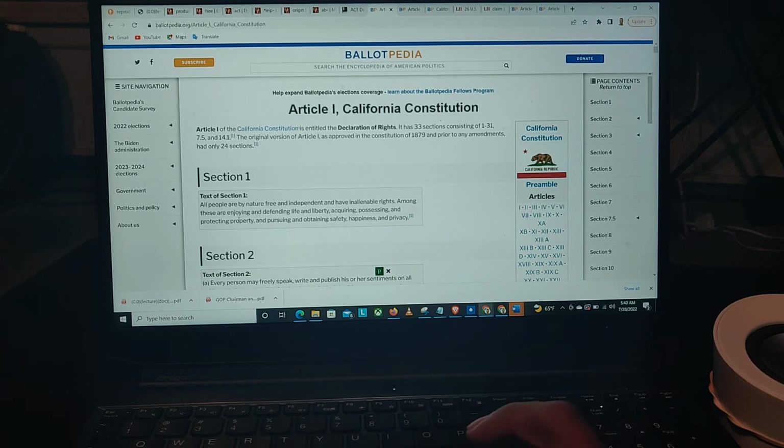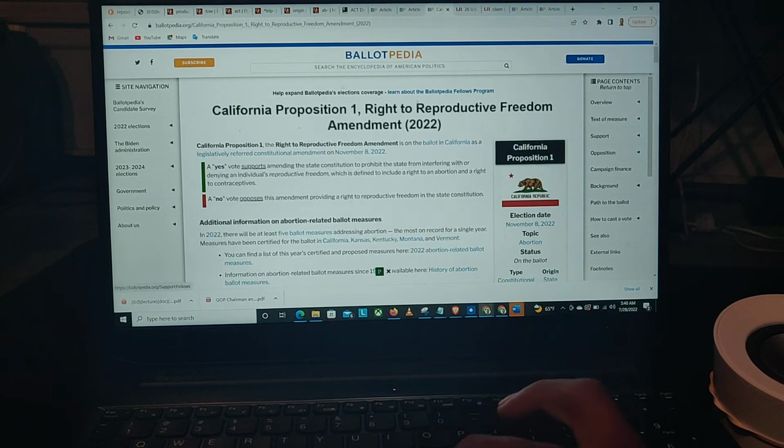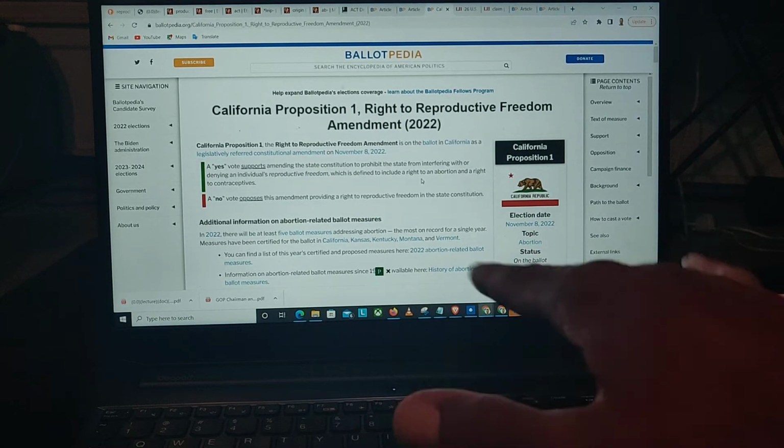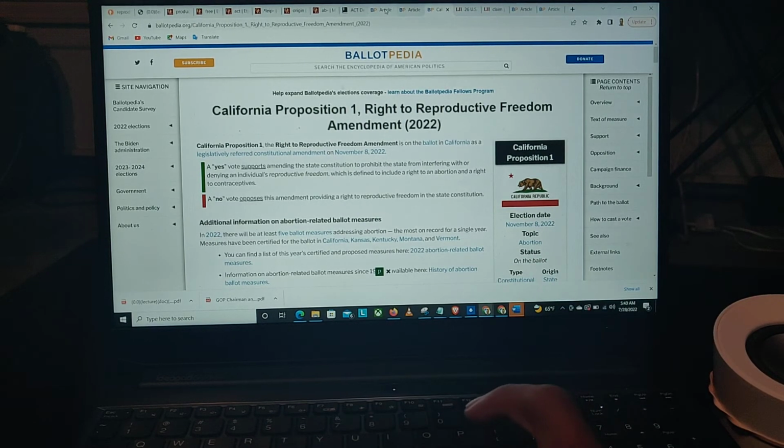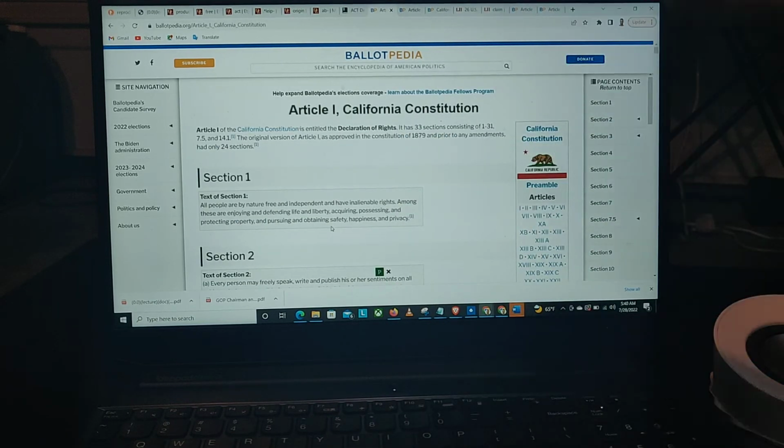Among these are enjoying and defending life and liberty, acquiring, possessing, and protecting property, and pursuing and obtaining safety, happiness, and privacy. So what they're trying to do is they're trying to bind no life or taking life away into something that clearly protects people's lives, right? So we just know that that's just not going to happen, man. This is just scary simple, right?